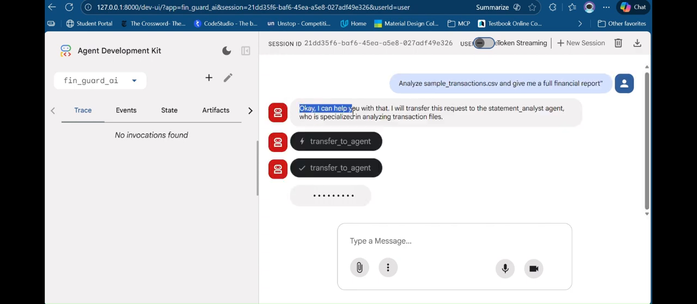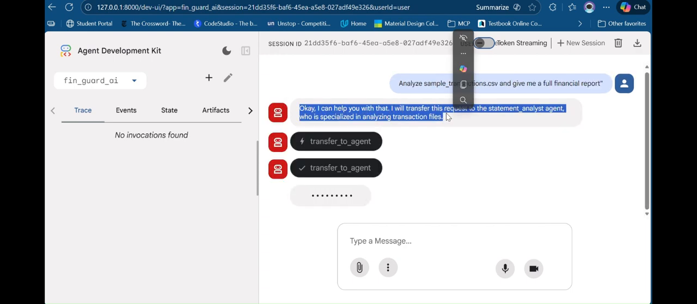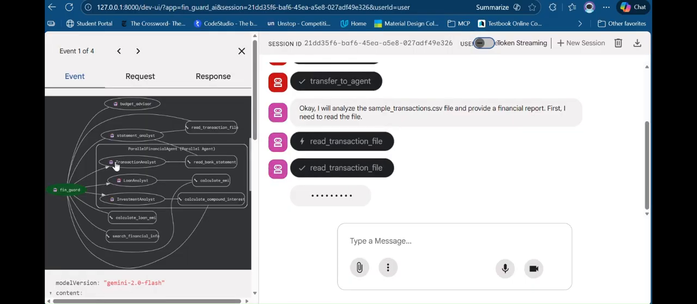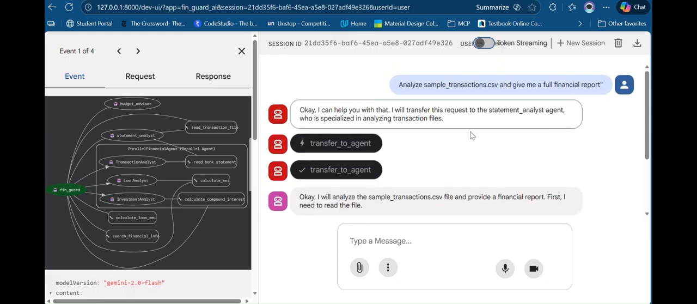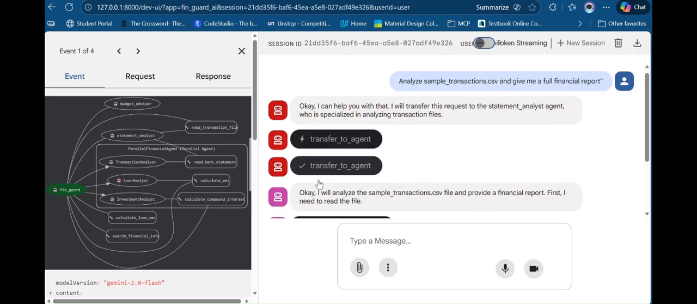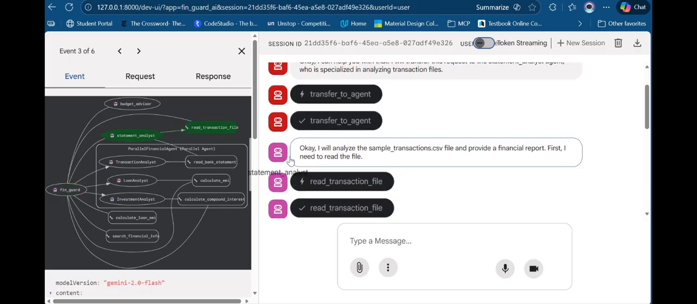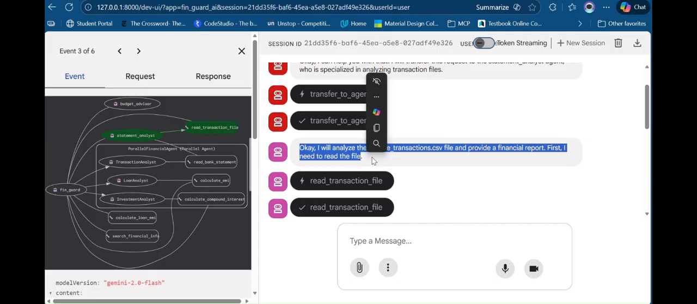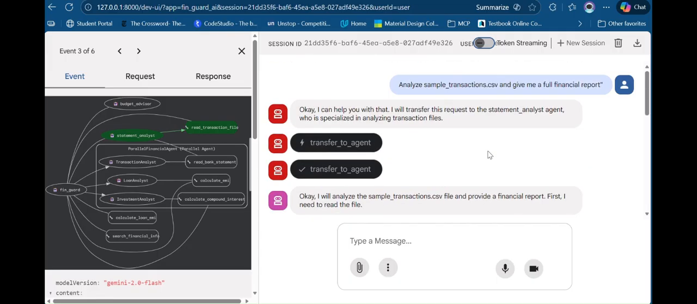It says, I can help you with that, I will transfer this request to the statement analyst agent, because this is the main FinGuard agent, and it doesn't know how to analyze this transaction. So it is transferring to the statement analyst agent. It has transferred, and the statement agent has accepted this and is analyzing the transaction, which is the sample CSV file.